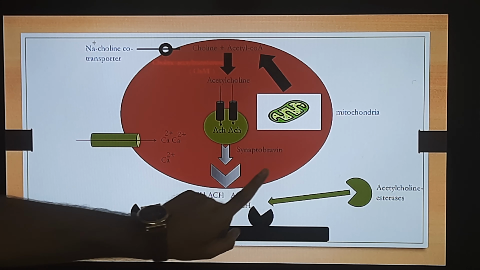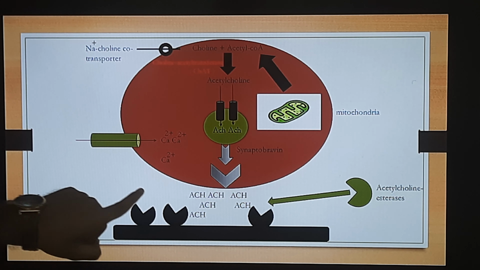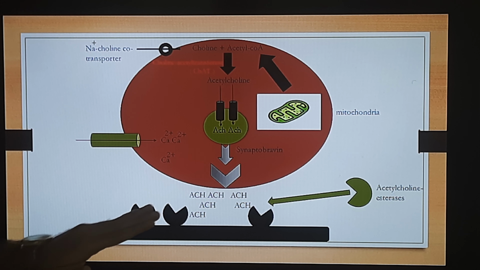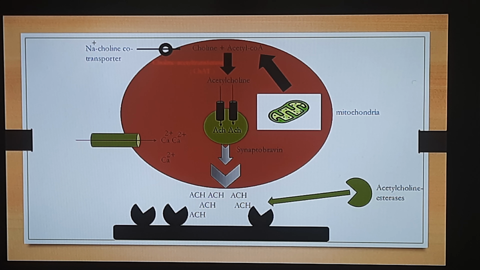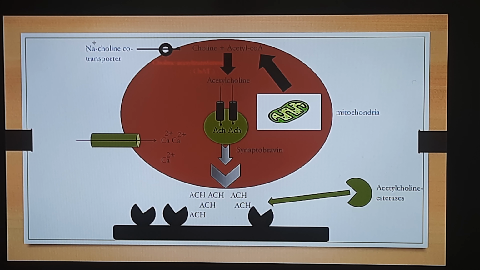So can I say by blocking the activity of this particular enzyme, the concentration, or we can say the level of acetylcholine in the synapse is increased? Now if the concentration, or we can say the level of acetylcholine in the synapse region is increasing, can I say more acetylcholine will work on its receptor, that is muscarinic receptor?